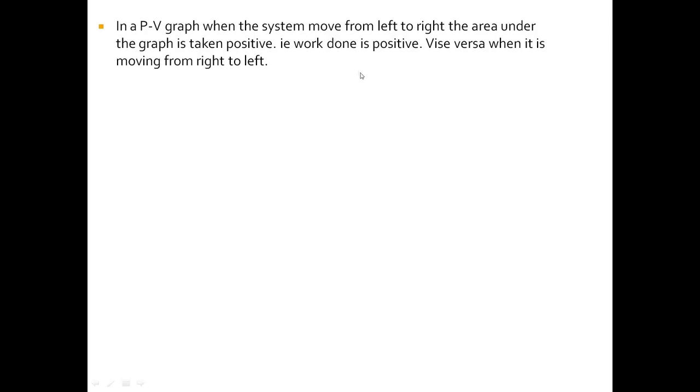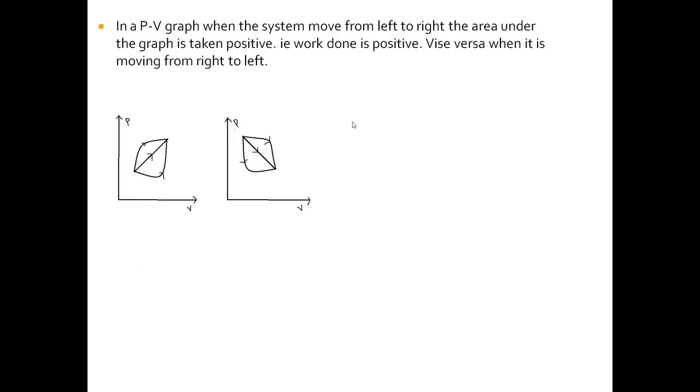Now let us try to understand this with the help of a graph. So here I have taken a PV graph, P along the y-axis and V along the x-axis, and I have drawn here 6 paths, and you can see that all these paths start from the left side and end on the right side.